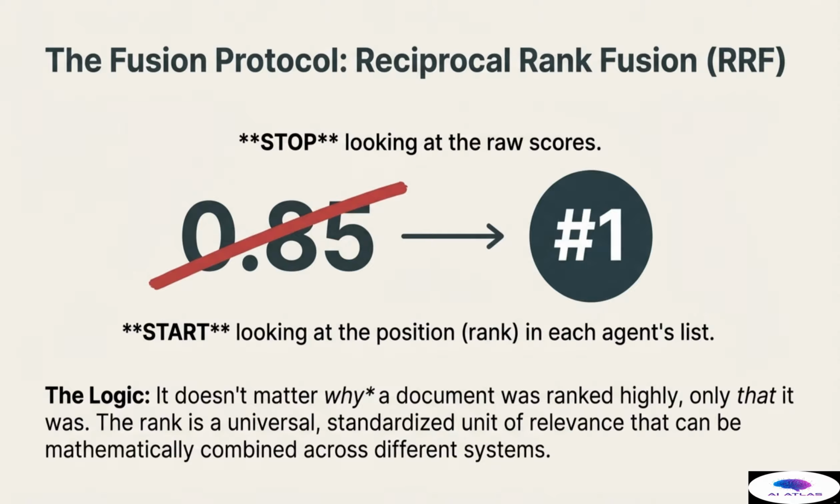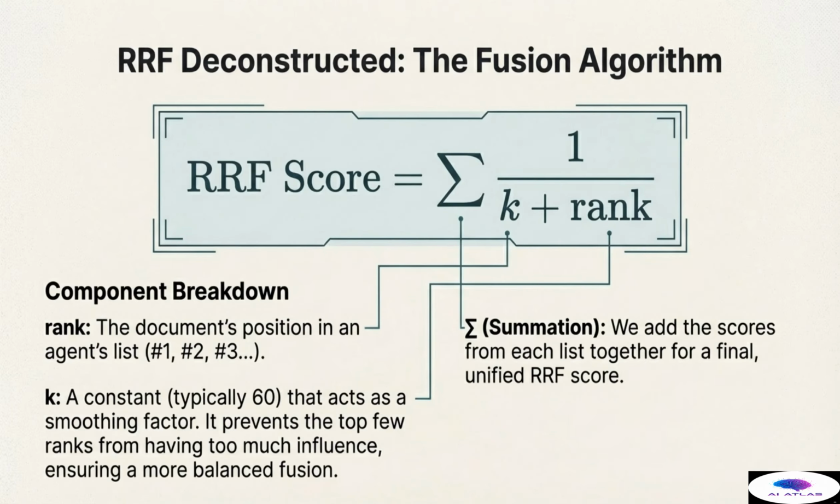By focusing solely on rank, RRF provides a stable numerical basis that can be mathematically combined across any two disparate scoring systems, regardless of whether they are semantic scores, keyword scores, or even proprietary scores. This ensures that the intelligence from both the vibe checker and the accountant is treated equally based on perceived importance. Let's look at the Reciprocal Rank Fusion formula, RRF deconstructed, the fusion algorithm. The RRF score is the summation of the reciprocal ranks for a document across all lists.